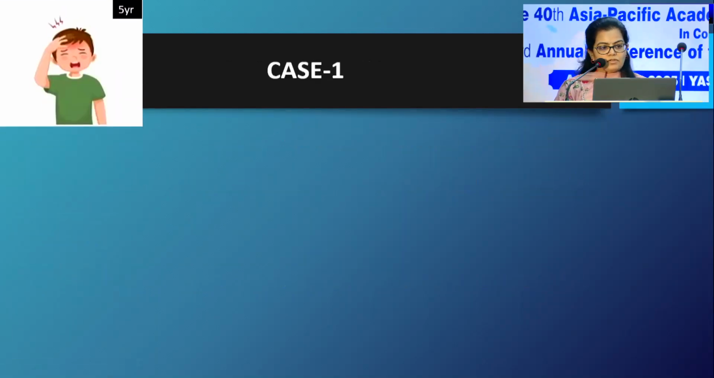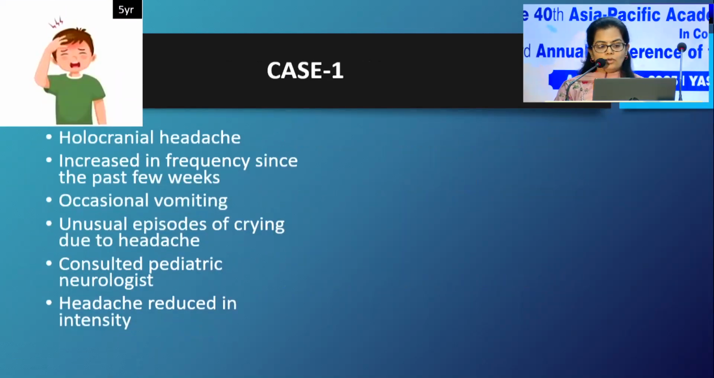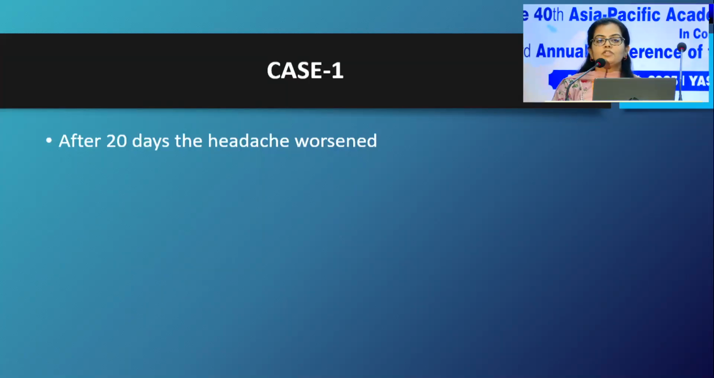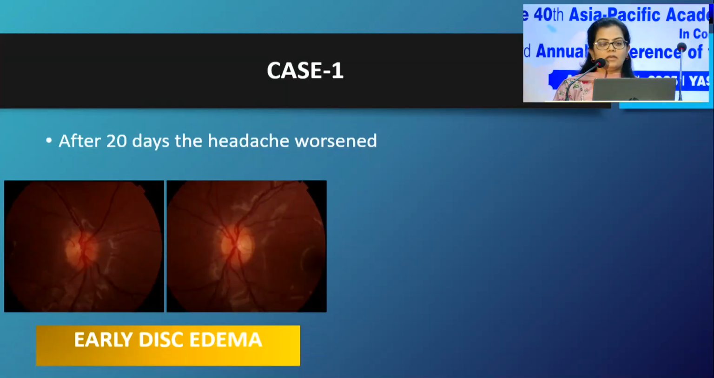So this was a case of a 5-year-old child who presented with holocranial headache, increased in frequency over the past few weeks. He had occasional vomiting and unusual episodes of crying due to headache, and he had consulted a pediatric neurologist who started him on treatment, after which the headache reduced in intensity. When he presented to us, the visual acuity was 6/6, N6, and pupils, color, contrast, anterior segment and fundus were normal. After 20 days, the child's headache worsened again, and at this visit he presented with early disc edema.